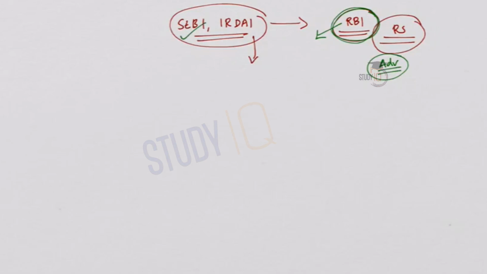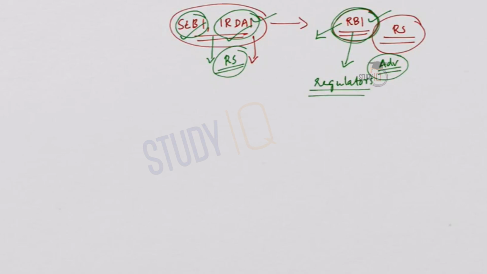Now let us understand SEBI and IRDAI preparing themselves to set up the Regulatory Sandbox. As we said in the beginning, RBI has produced or given the draft on the RS or Regulatory Sandbox. Now the market regulator SEBI and the insurance regulator IRDAI. Under the draft guidelines we have seen that this is applicable for regulators. So SEBI is market regulator and IRDAI is insurance regulator. They have already announced that they are bringing up initiatives that will encourage technical startups, especially the financial tech, that is Fintech, by making data and systems available to them through the RS or Regulatory Sandbox.